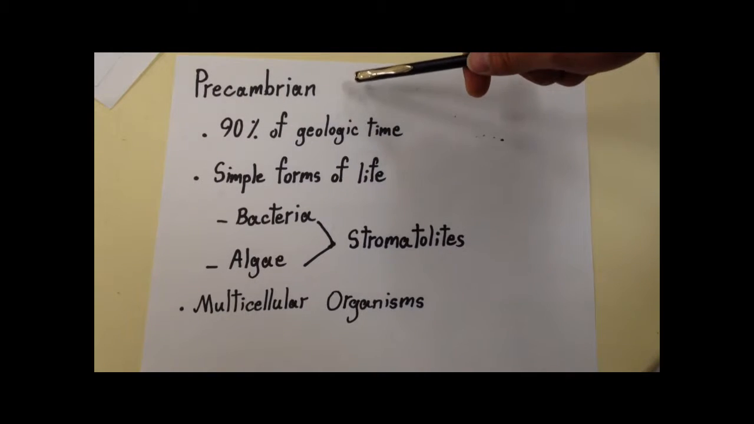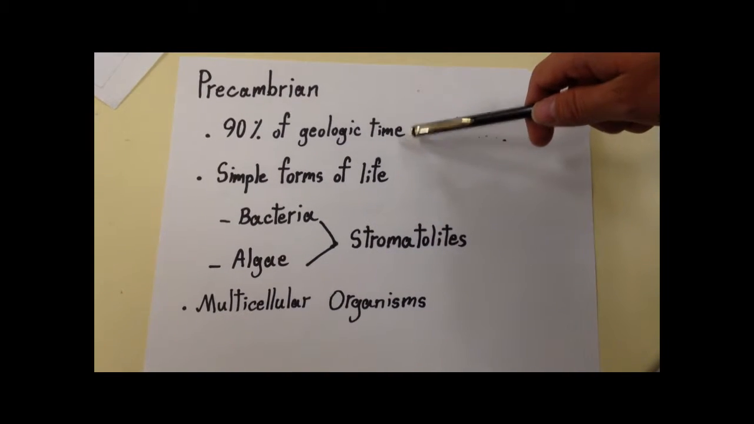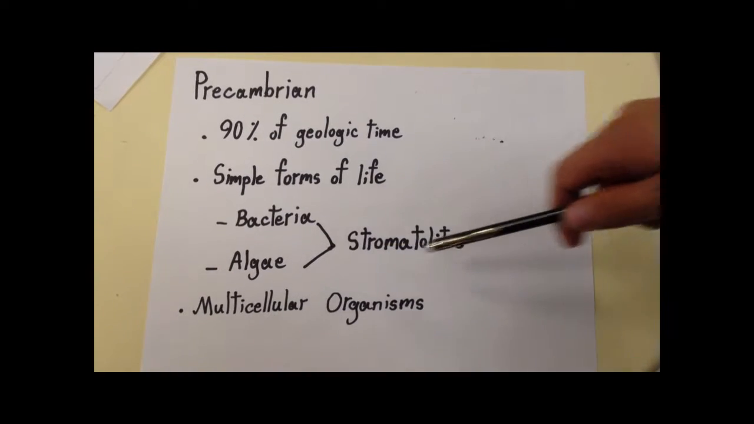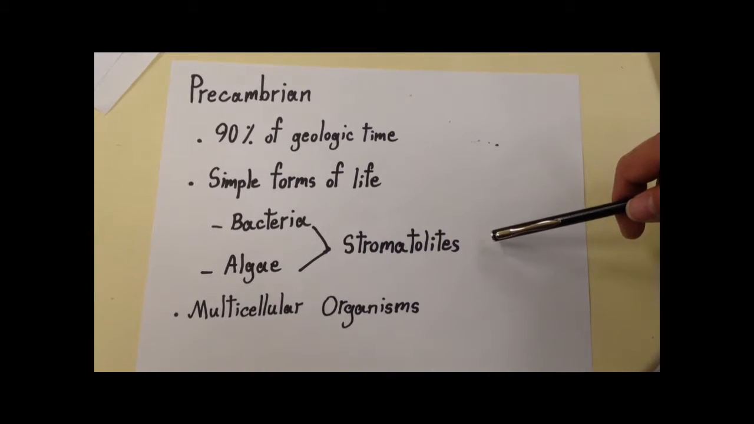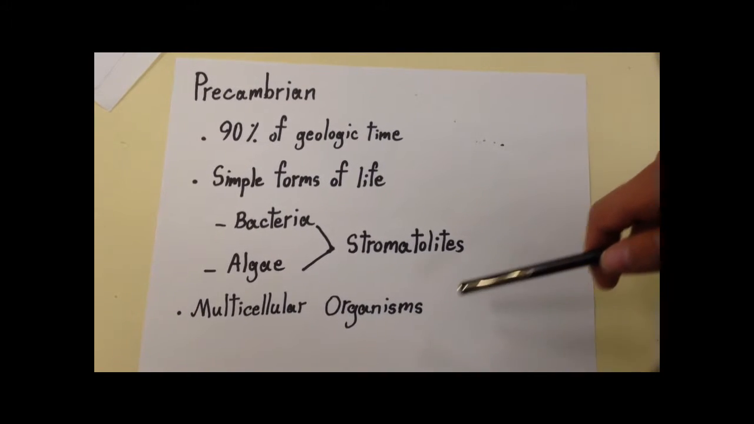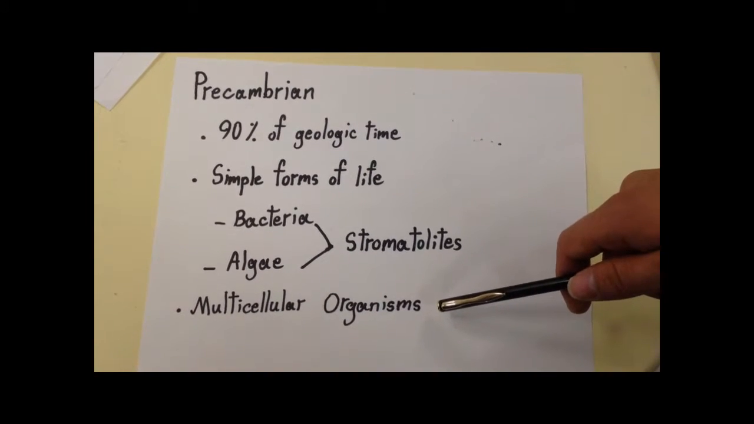Precambrian contains nearly 90% of geologic time. Simple forms of life, such as bacteria and algae that formed the fossils called stromatolites, existed at that time. About 1.5 billion years ago, organisms began to reproduce sexually, which led eventually to multicellular organisms.